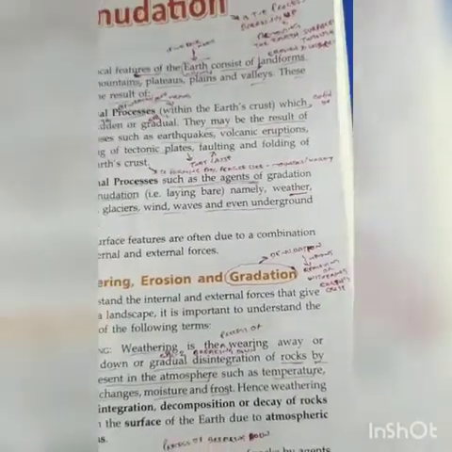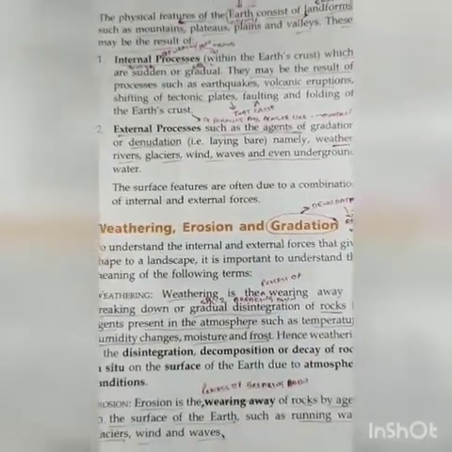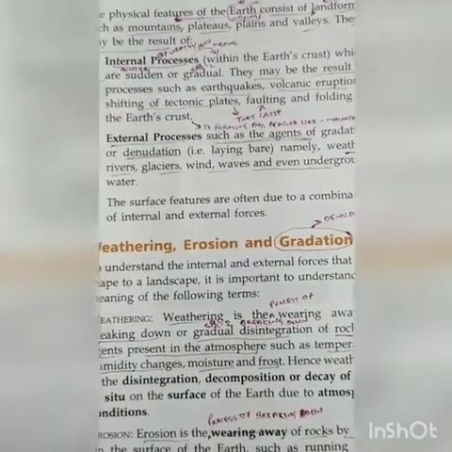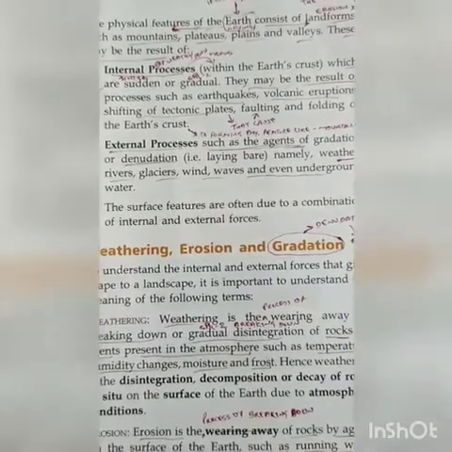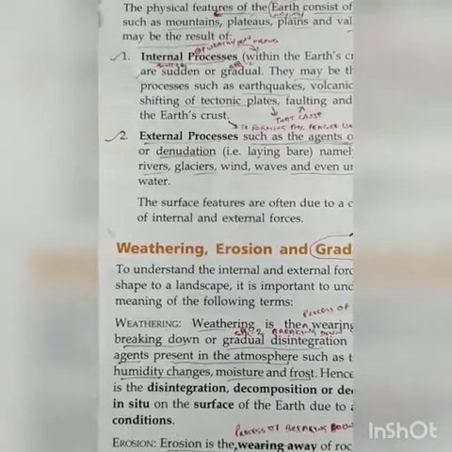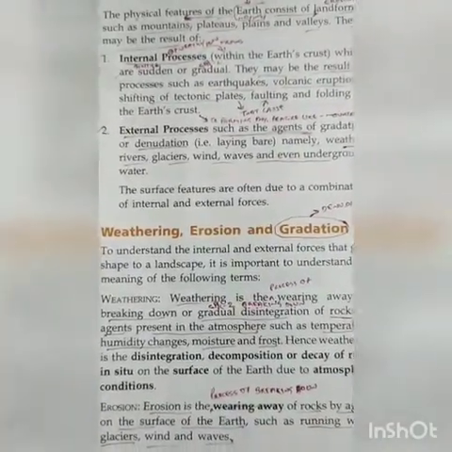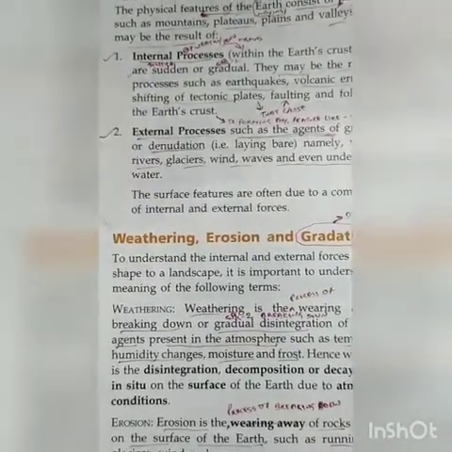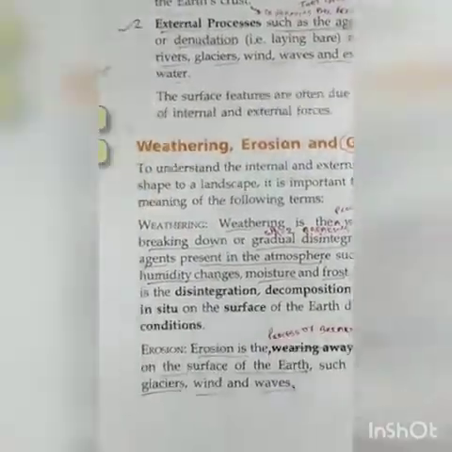Erosion is the process of breaking down of rocks by agents on the surface of the earth, for example running water, glaciers, winds, waves. In simple words, the breaking down of rocks on the surface of the earth with the help of agents like running water, glacier and wind is called erosion.